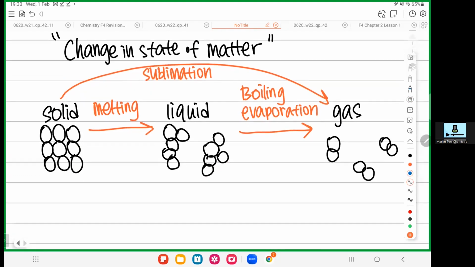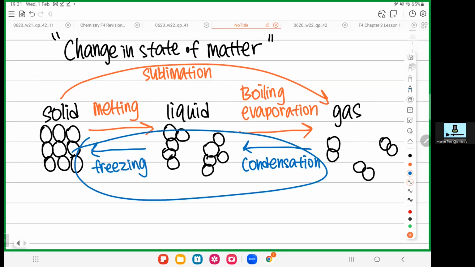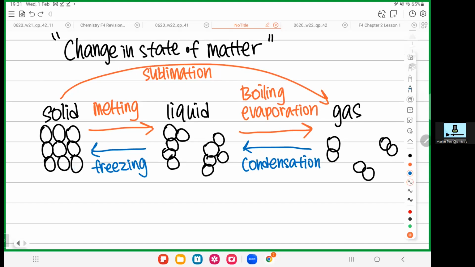What if I change the gas back to liquid? Condensation. So liquid change to solid, freezing. Okay, so the blue color arrow indicates what? You need to cool down. Like gas, if you want to change to liquid, you must cool it down. So blue color means cool down. Red color means heat up. So if you want to change liquid to solid, blue color, you need to cool down.